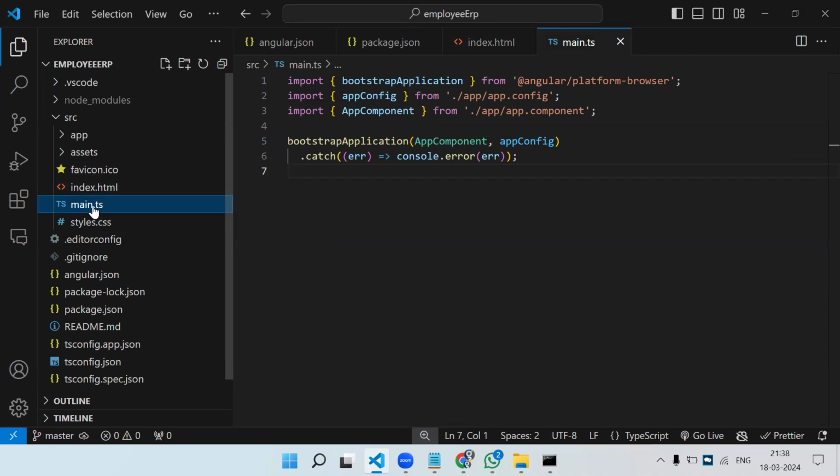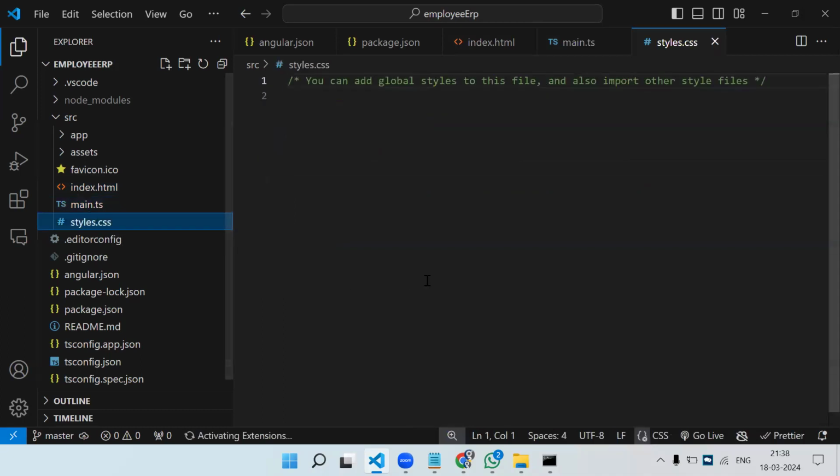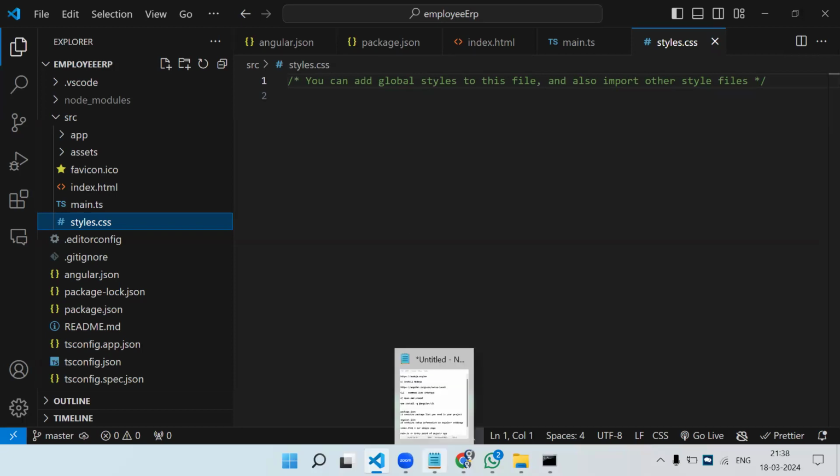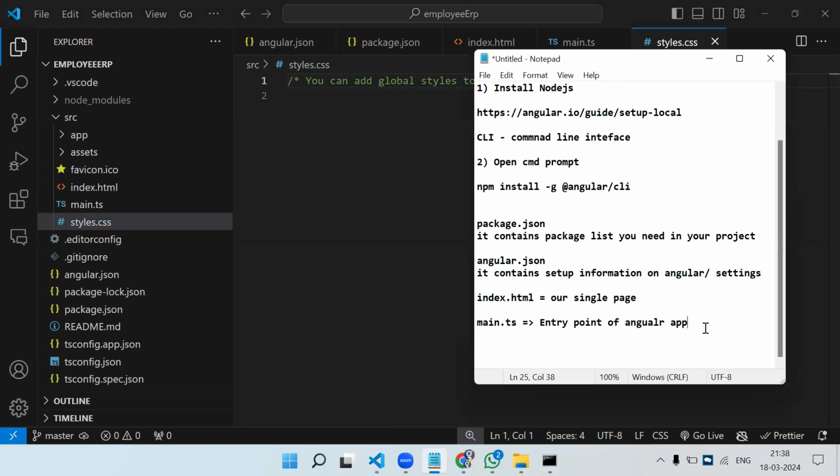Then you can see style.css is there. This is a global file. Let's say you want to create a class and use it over multiple pages. You can create that class here. This is a global CSS. Remember, while starting the project, it asked which stylesheet format we need.